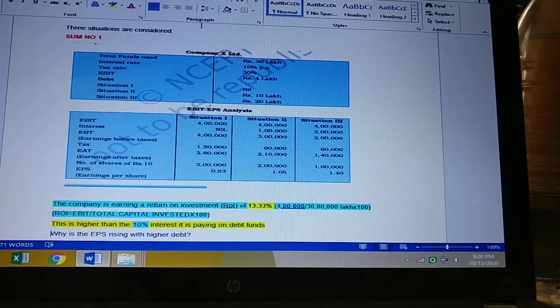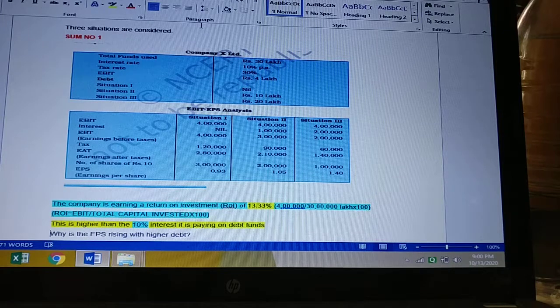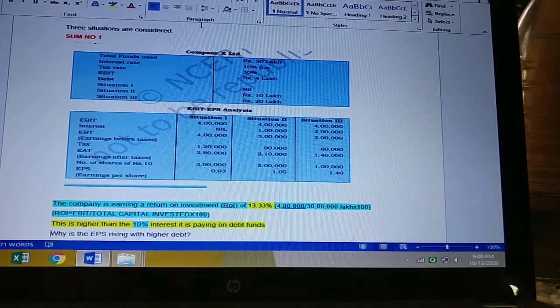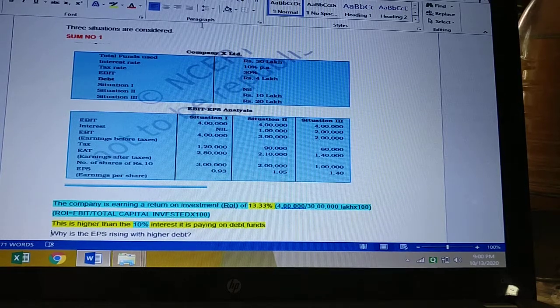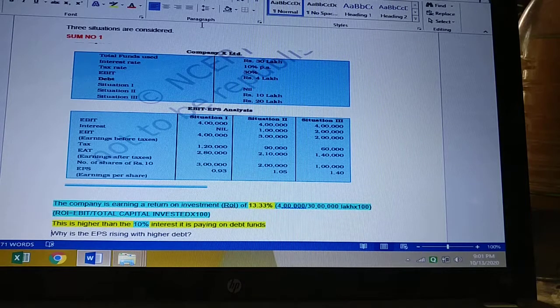Second step is, you will start the sum as such. You will write all the 3 situations, or if there are 2 situations, 2. Start with EBIT. First, deduct the interest. You will know the amount of debt. Calculate 10% or 20% or 5%, whatever is given, and subtract the interest. From that amount, subtract the tax.